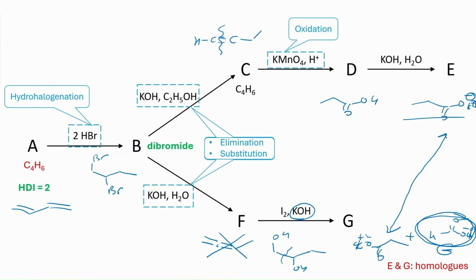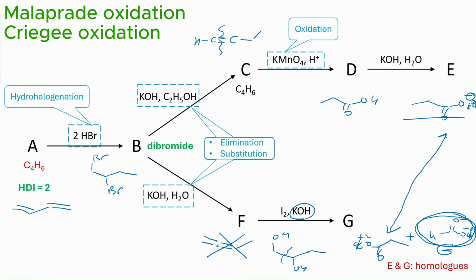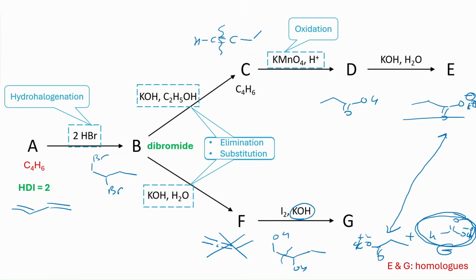No. Why? Because first we are assuming that iodine is doing such diol oxidation, which is highly unlikely. We only see diol being oxidized like this with sodium periodate or lead tetraacetate. One of them is called Malaprade oxidation. One of them is called Criegee oxidation. So I have never seen, honestly, iodine doing that. Maybe it's possible, but at least not in the introductory organic chemistry textbooks. Even in that case, F to G gives me a mixture of carboxylates, which is not a good practical method, right? Because we don't want to get a mixture of compounds.